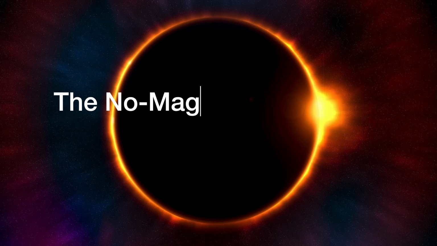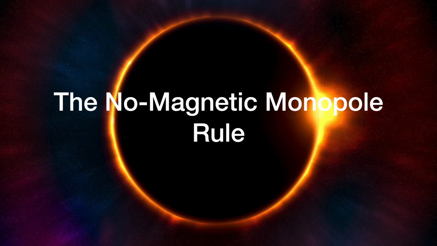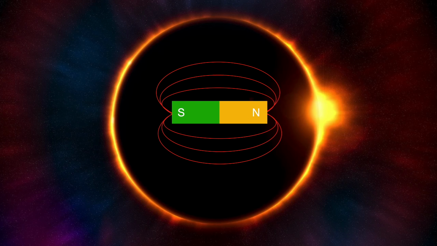The no magnetic monopole rule. That's what we'll be discussing in this section. So consider an ordinary magnet. Now we know that a magnet has two poles, a north pole and a south pole, and we can draw the field lines of the magnet to get something that looks like the one on the screen.